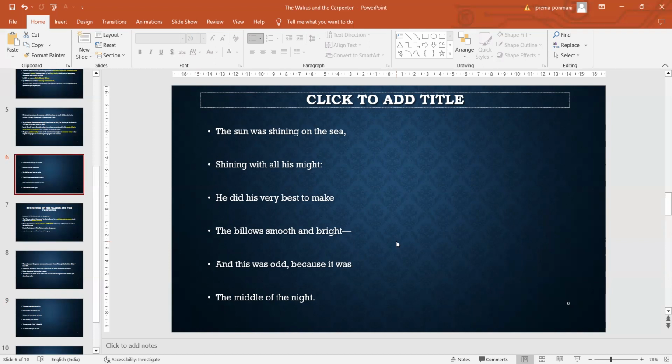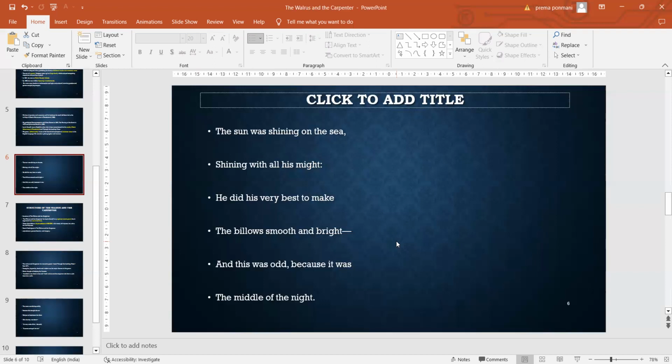The sun was still shining, and because it is the middle of the night, the sun was shining on the seashore. The sun was shining on the sea, shining with all its might. It was very powerful, very bright during the night time. That is the only thing that happened during that time.